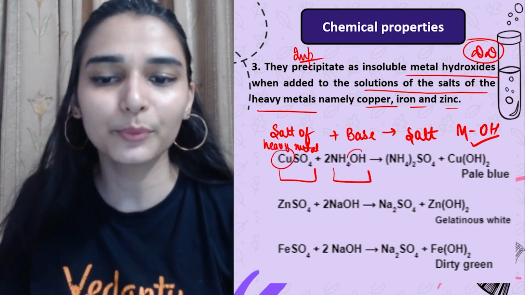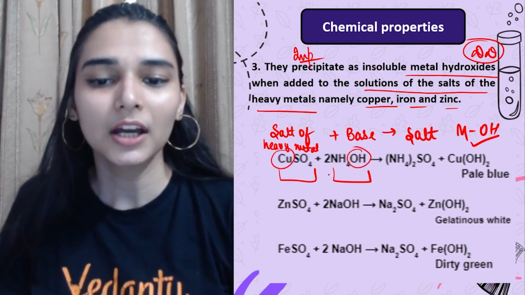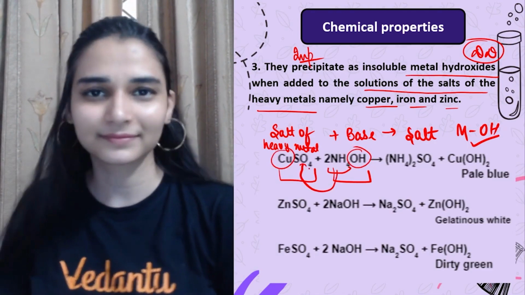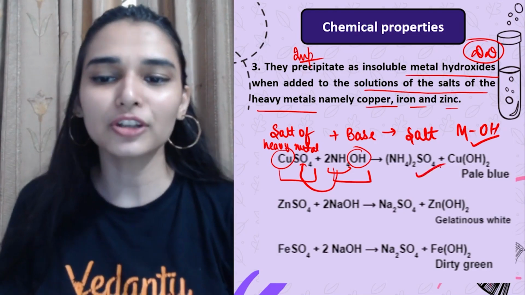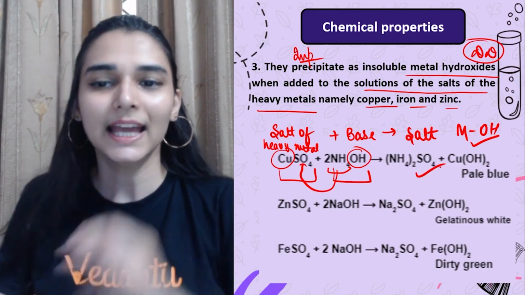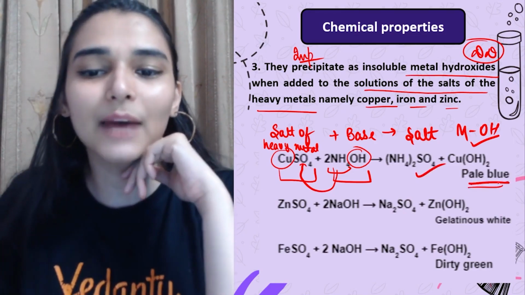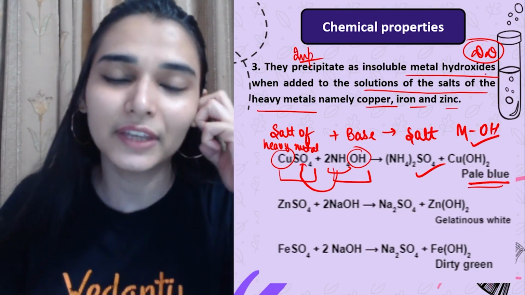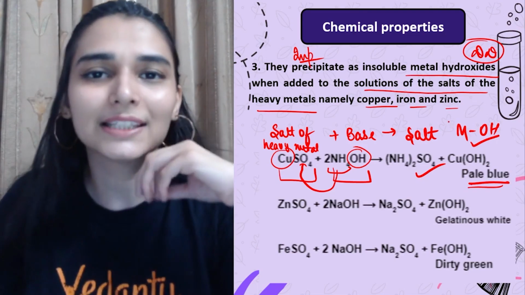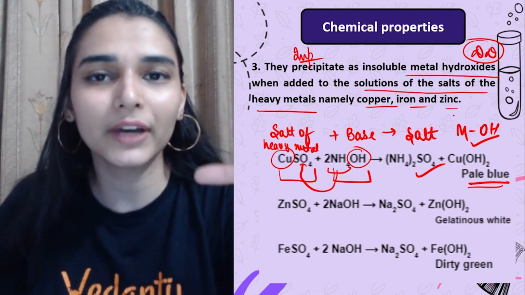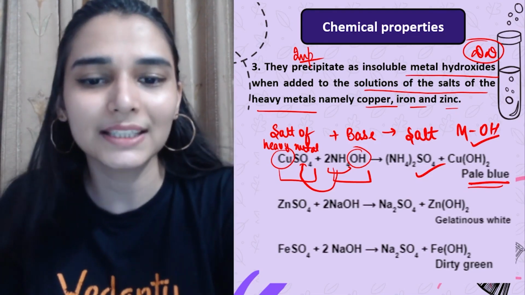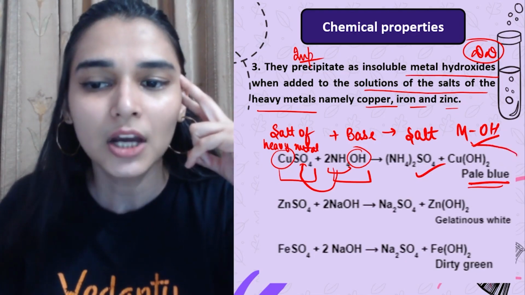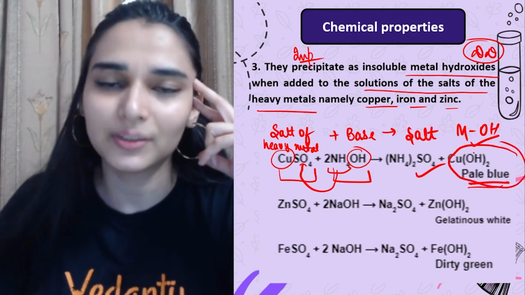Copper combining with hydroxide ion, 2 ammonium ions combining with 1 sulfate ion, leading to the formation of ammonium sulfate. ठीक है. And these colored salts, so इससे आप ना metal ion भी identify कर सकते हो. So this has very important application in qualitative analysis where you want to find out the metal ion present in your salt of the heavy metal. आपको नहीं पता, you can observe the color of the precipitate.